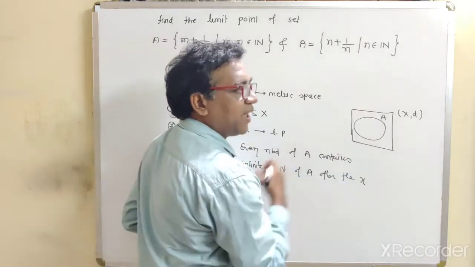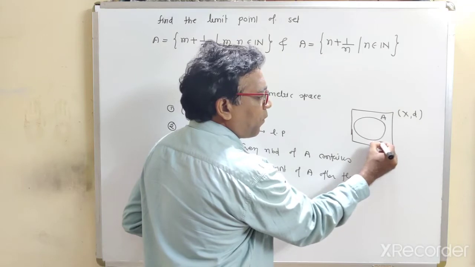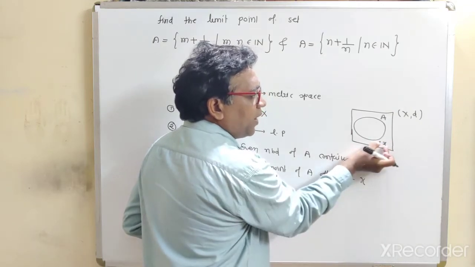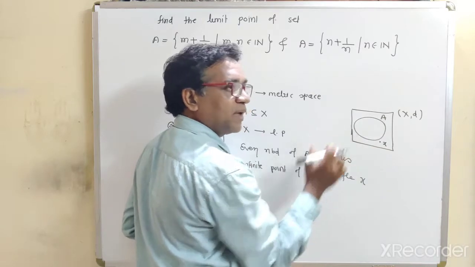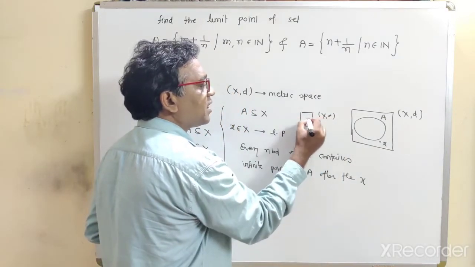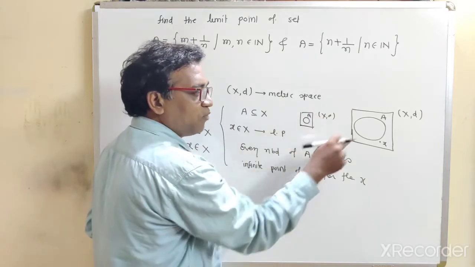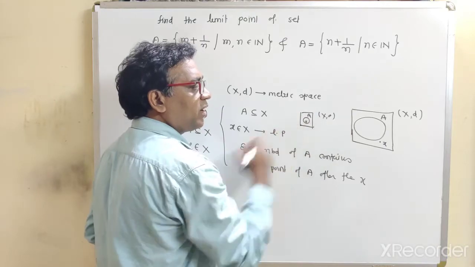of space X. So first of all, note this point x may be an element of A or it may not be an element of A, both the cases. If suppose this is the metric space X and this is subset A, then this point x may be an element of A or it may not be.